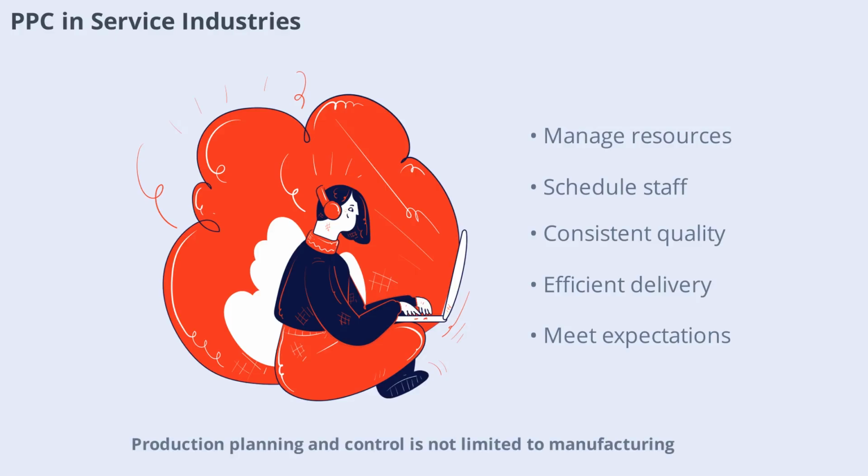Production planning and control is not limited to manufacturing. In service industries, PPC helps manage resources, schedule staff, and deliver consistent service quality. Whether it's healthcare, hospitality, or logistics, PPC ensures that services are delivered efficiently and customer expectations are met. The principles of planning, scheduling, and control are just as important in services as in manufacturing.